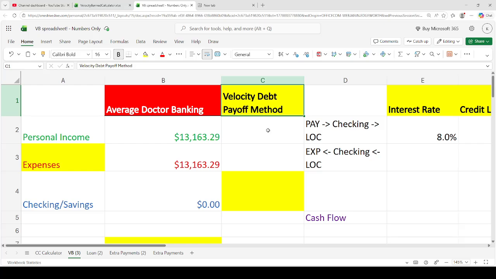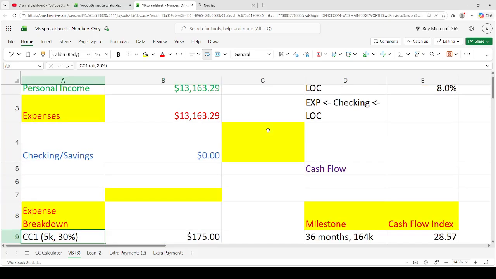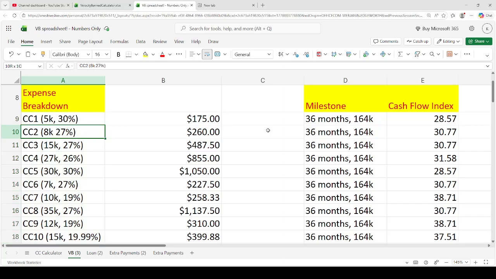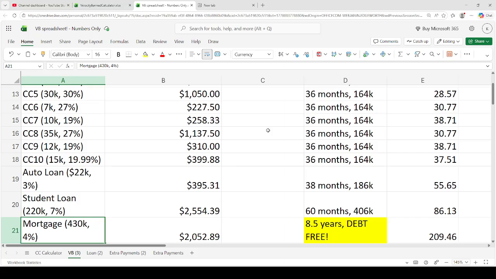So, anyways, what are we going to do today? We're just going to do the same thing that we always do, which is debt payoff scenarios. So, assuming that we are a doctor and we make $13,000 of income after tax and we have $13,000 of expenses and we have leftover checking and savings zero because we have so much debt. Look at this, it's all this debt. 10 credit cards, an auto loan, a student loan, and mortgage.